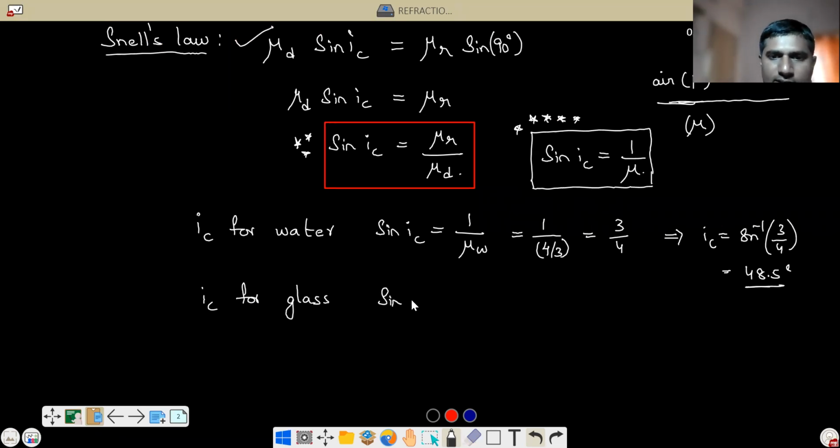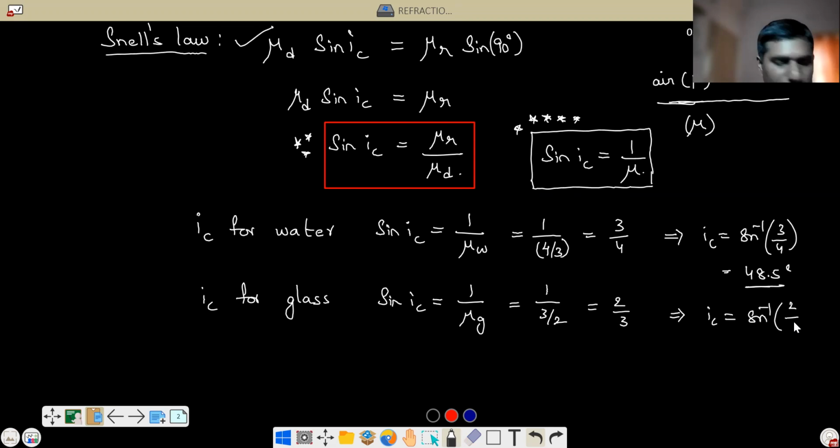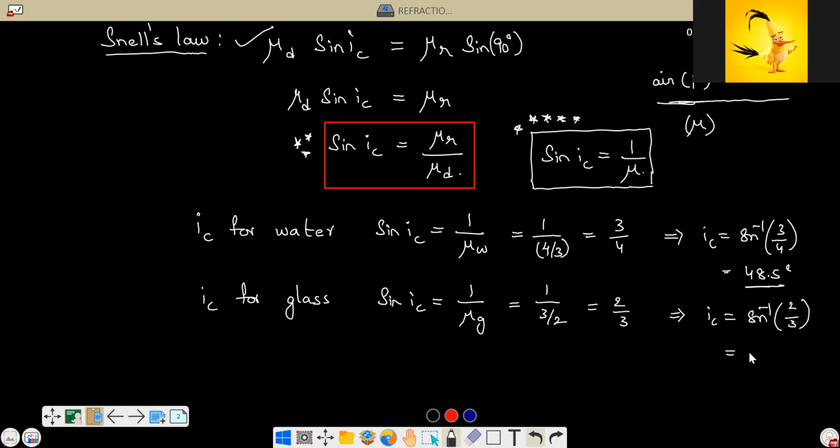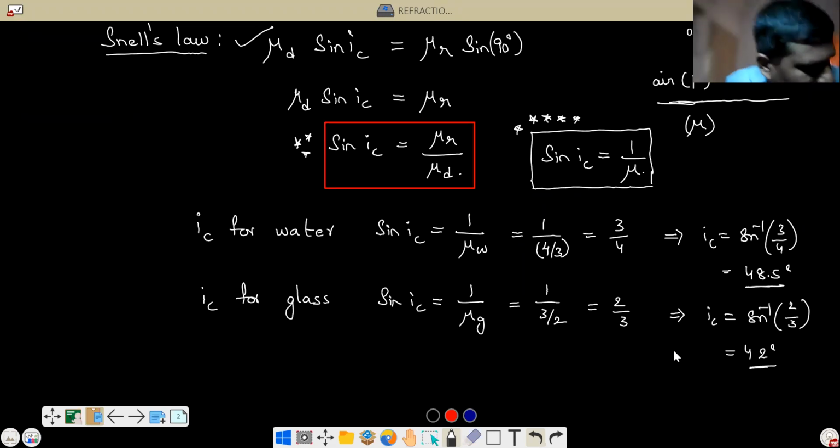So sin IC is equal to 1 by mu of glass, that is equal to 1 by 3 by 2. So that is equal to 2 by 3, which implies IC is equal to sin inverse 2 by 3, which implies 42 degrees. So therefore this is very, very important.